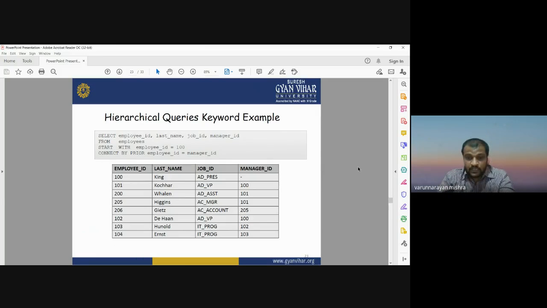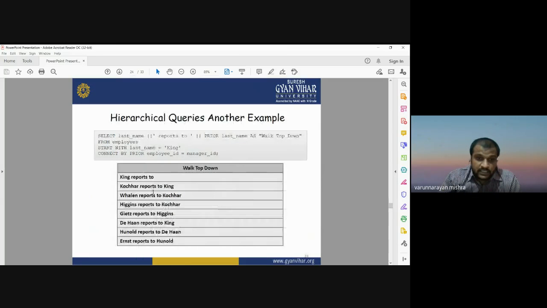So in a simple way, you can first write it like that: King reports to this, Kocher reports to King, Vollen reports to Kocher. Now you can see here a person is working under some person. King is a manager, so he is not working under anyone, but Kocher reports to King. Means a person whose name is Kocher is working with King. Now the second employee is Vollen, he reports to Kocher. Now he is working under Kocher. Then Higgins reports to Kocher. Then Gietz reports to Higgins.